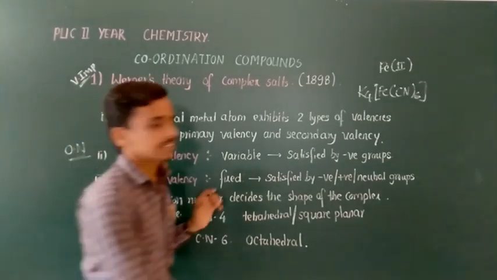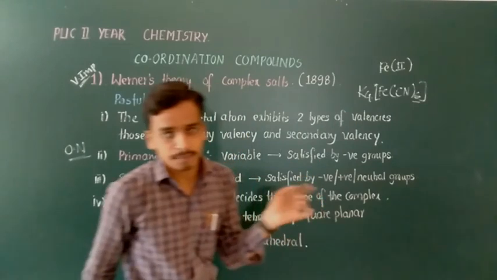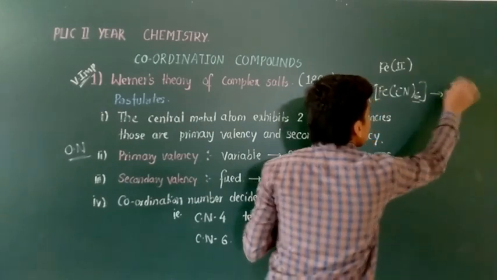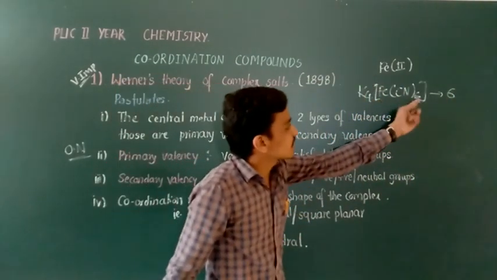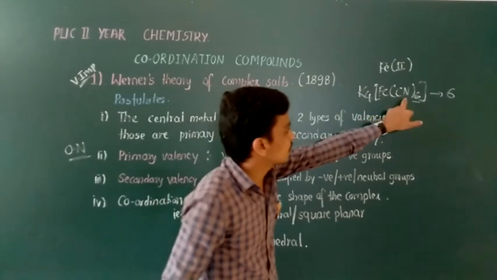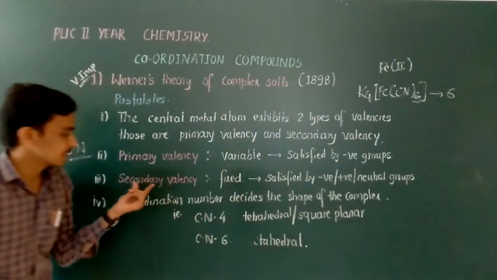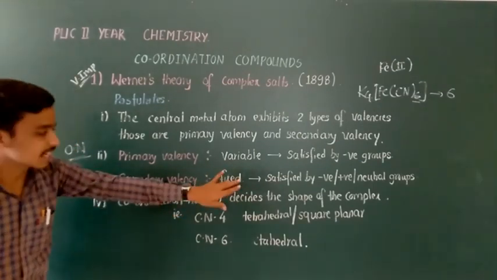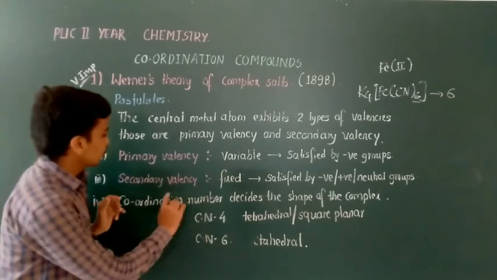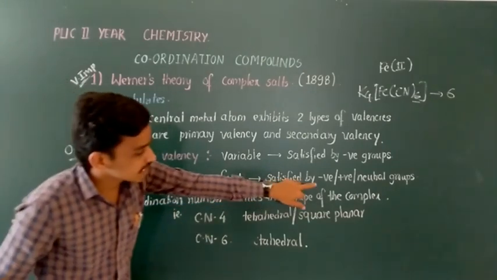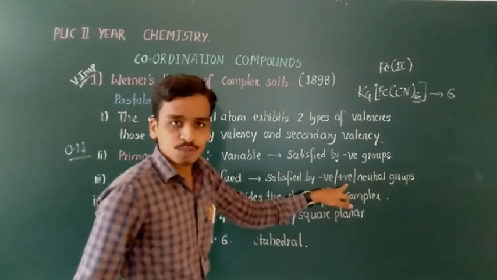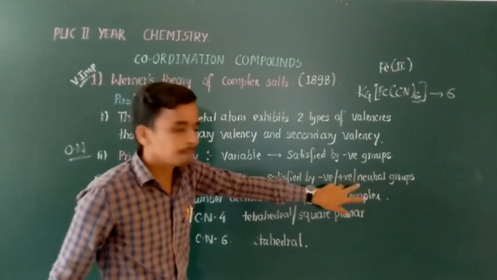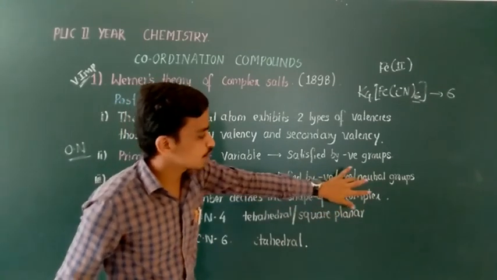The secondary valency is nothing but the coordination number. The coordination number of iron, as you already identified, is 6 here, because iron receives 6 lone pairs of electrons from cyanide, therefore the coordination number is 6. Therefore secondary valency is always fixed, a constant for a particular atom. It may be satisfied by negative groups, sometimes positive groups, sometimes neutral groups. The condition is that they must have a lone pair of electrons.